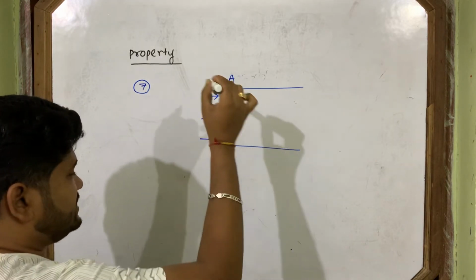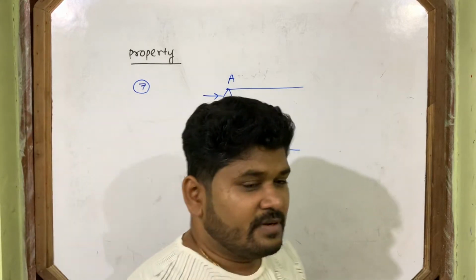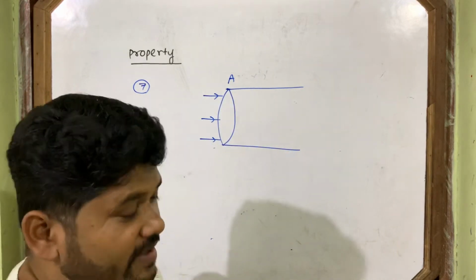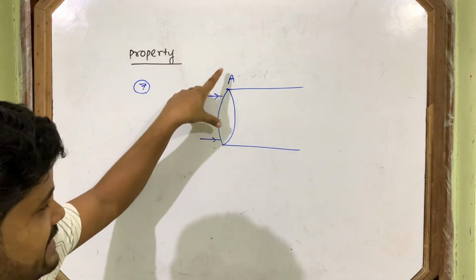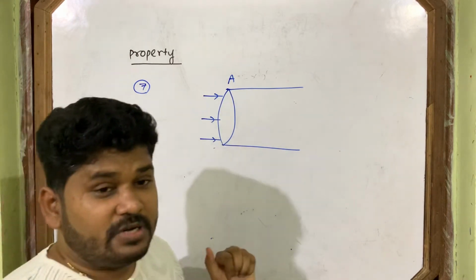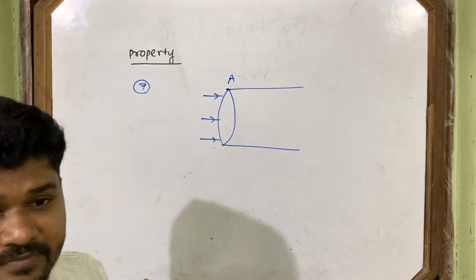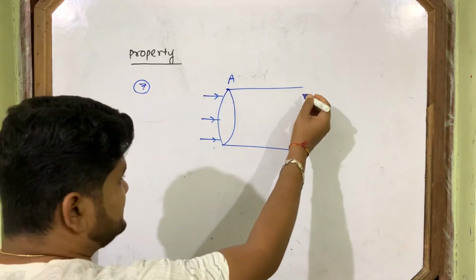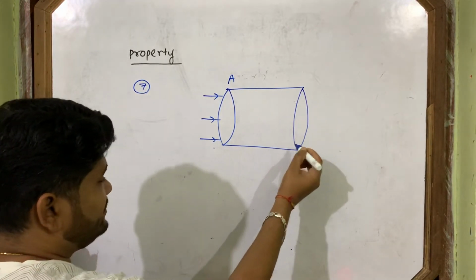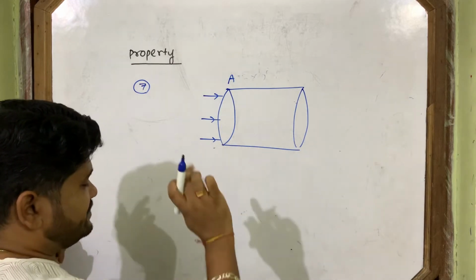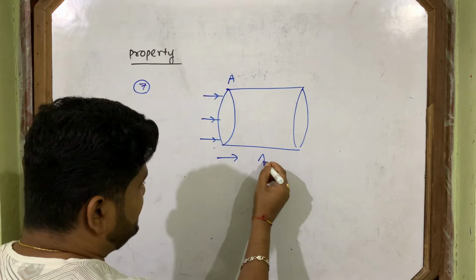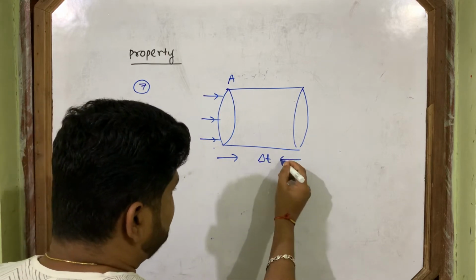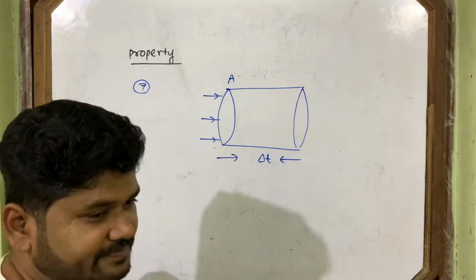Area of cross section is A. I want to find the energy passing through this area per unit time. Suppose in time del t, electromagnetic wave travels from this place to this place.